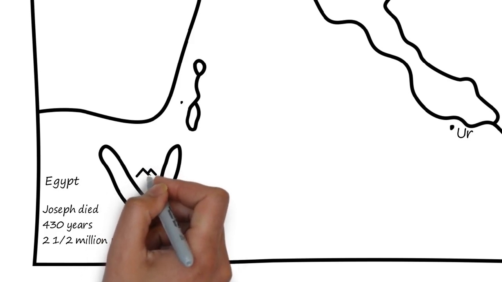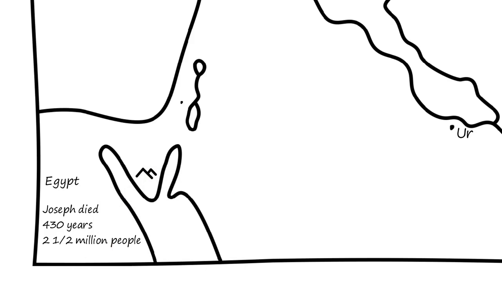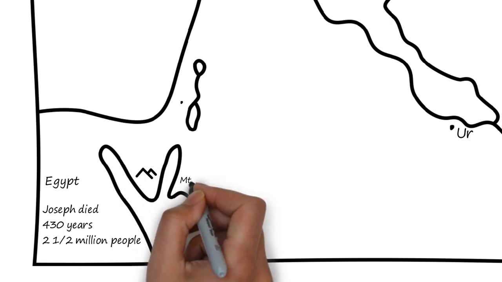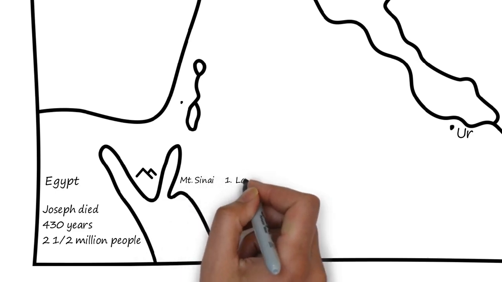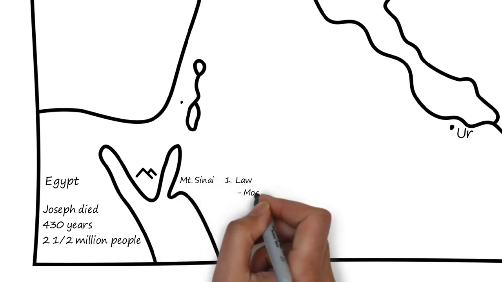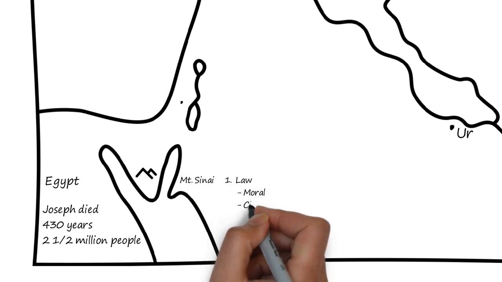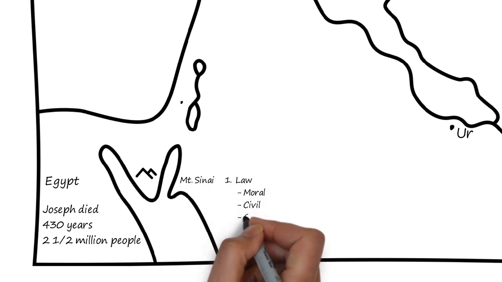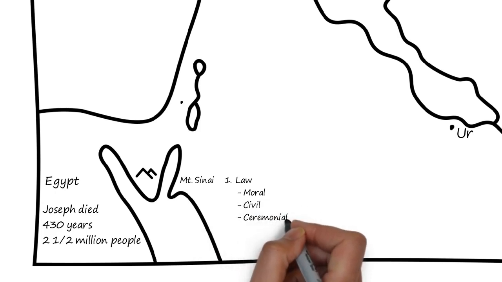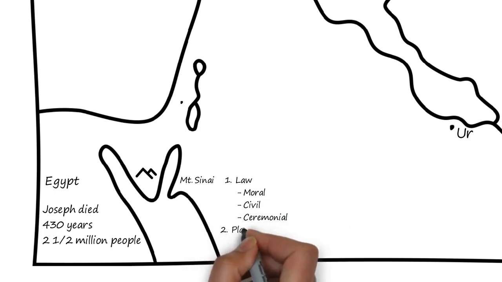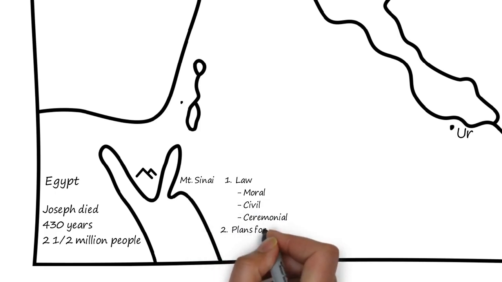God raised up Moses to lead the people out of Egypt across the Red Sea to Mount Sinai. While at Mount Sinai, they received 2 things from God. First, God gave them the law. The law can be summarized into 3 kinds: moral, civil, and ceremonial. They also received the plans for the tabernacle.